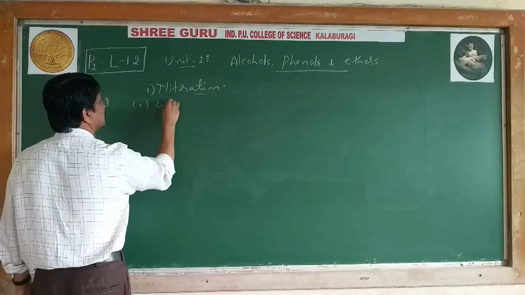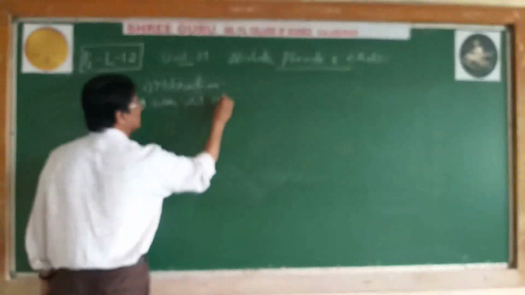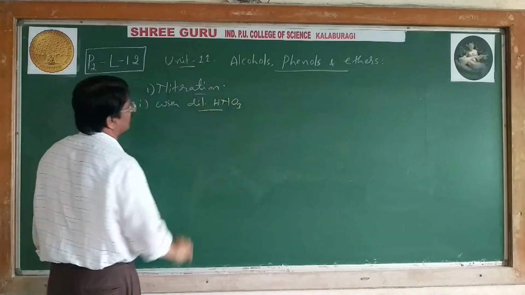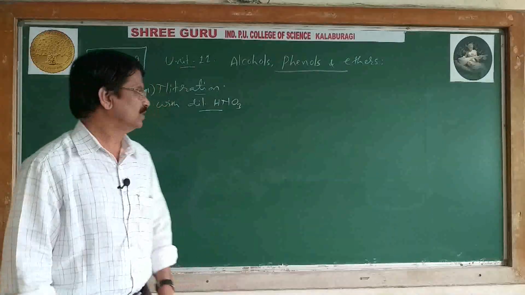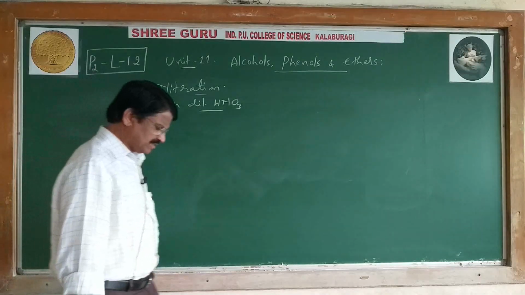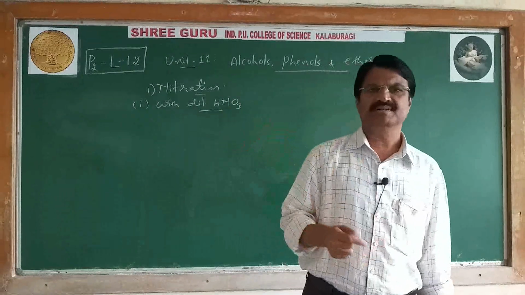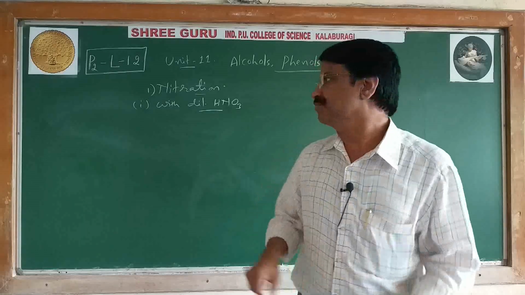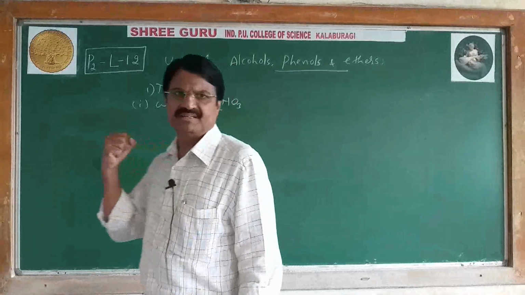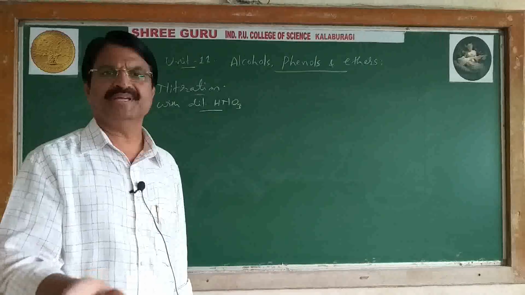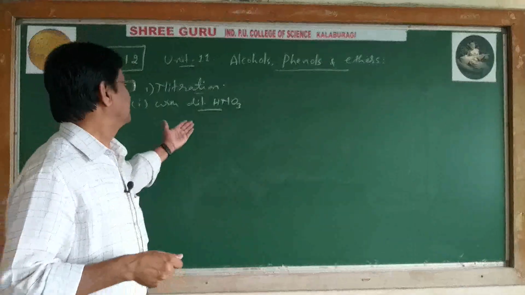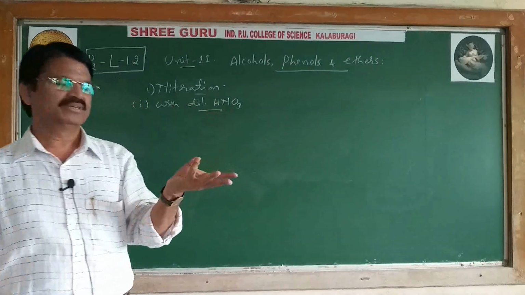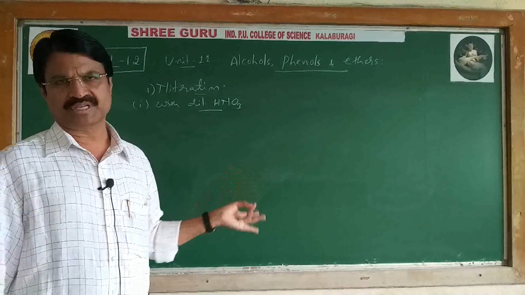Under this, first with dilute nitric acid, dilute HNO3. See why phenol can undergo nitration with dilute HNO3? Why not toluene, benzene, benzoic acid, etc.? Because I just told you phenol's reactivity is very high, and the OH group in phenol is an activating group. Therefore, even at lower temperature the reaction occurs. But this is not possible with compounds such as benzene, toluene, benzoic acid, benzaldehyde, etc.